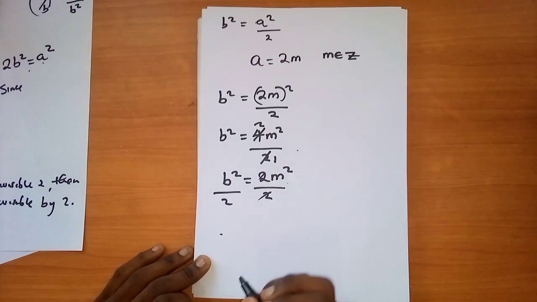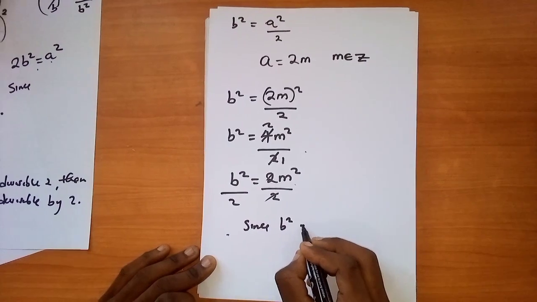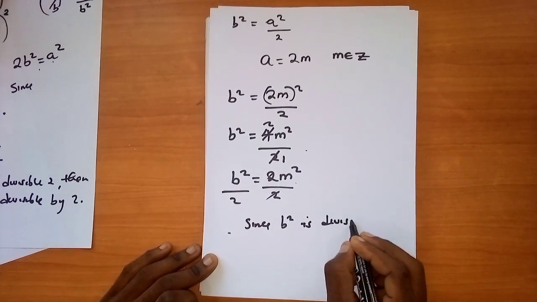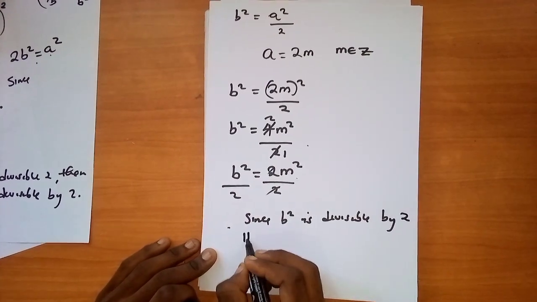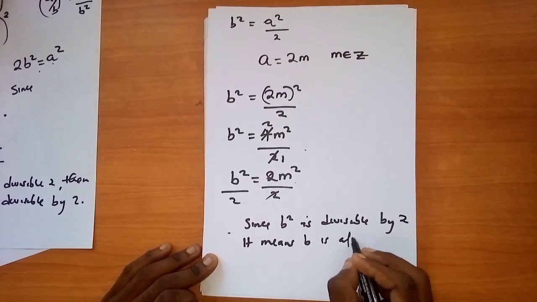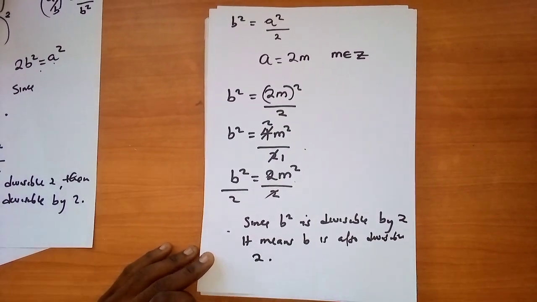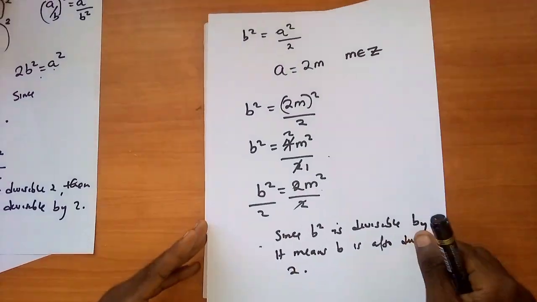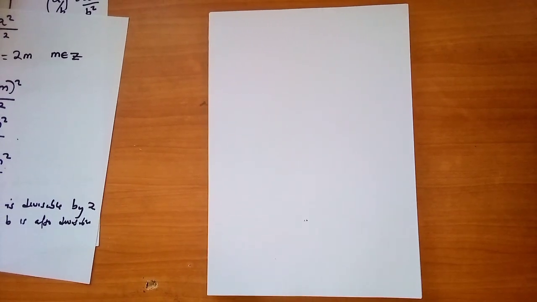So you can simply put a statement and say, since b squared is divisible by what? By 2, it means b is also divisible by 2, right? Now, I want you to tell me something. If both of these numbers are divisible by 2, what does it mean? It means these numbers have got a common factor, right?